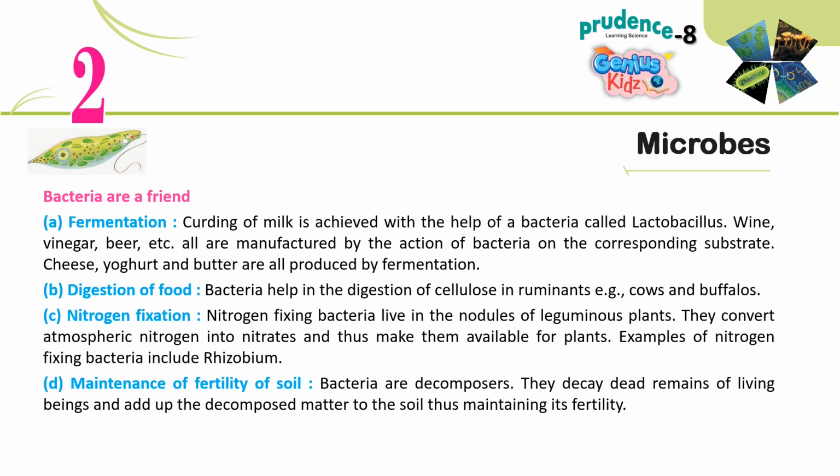C. Nitrogen fixation. Nitrogen-fixing bacteria live in the nodules of leguminous plants. They convert atmospheric nitrogen into nitrates and thus make them available for plants. Examples of nitrogen-fixing bacteria include Rhizobium. D. Maintenance of fertility of soil. Bacteria are decomposers. They decay dead remains of living beings and add the decomposed matter to the soil, thus maintaining its fertility.